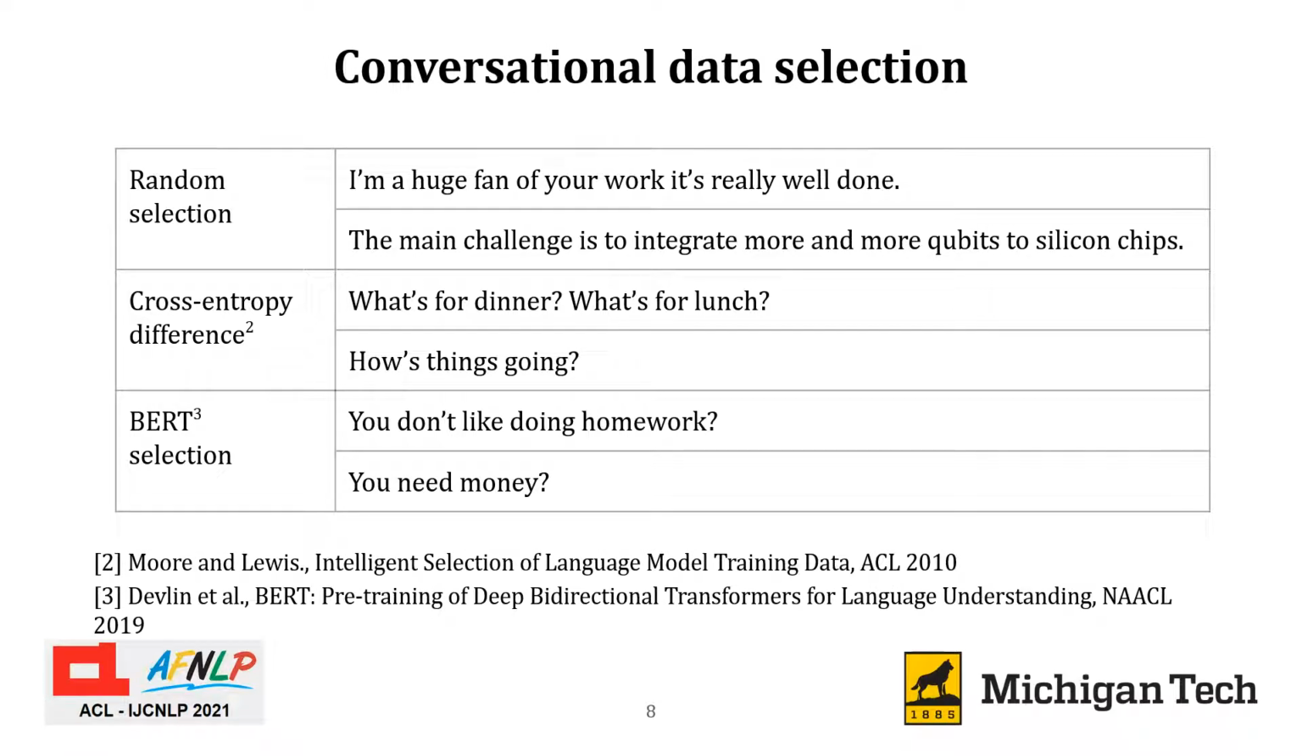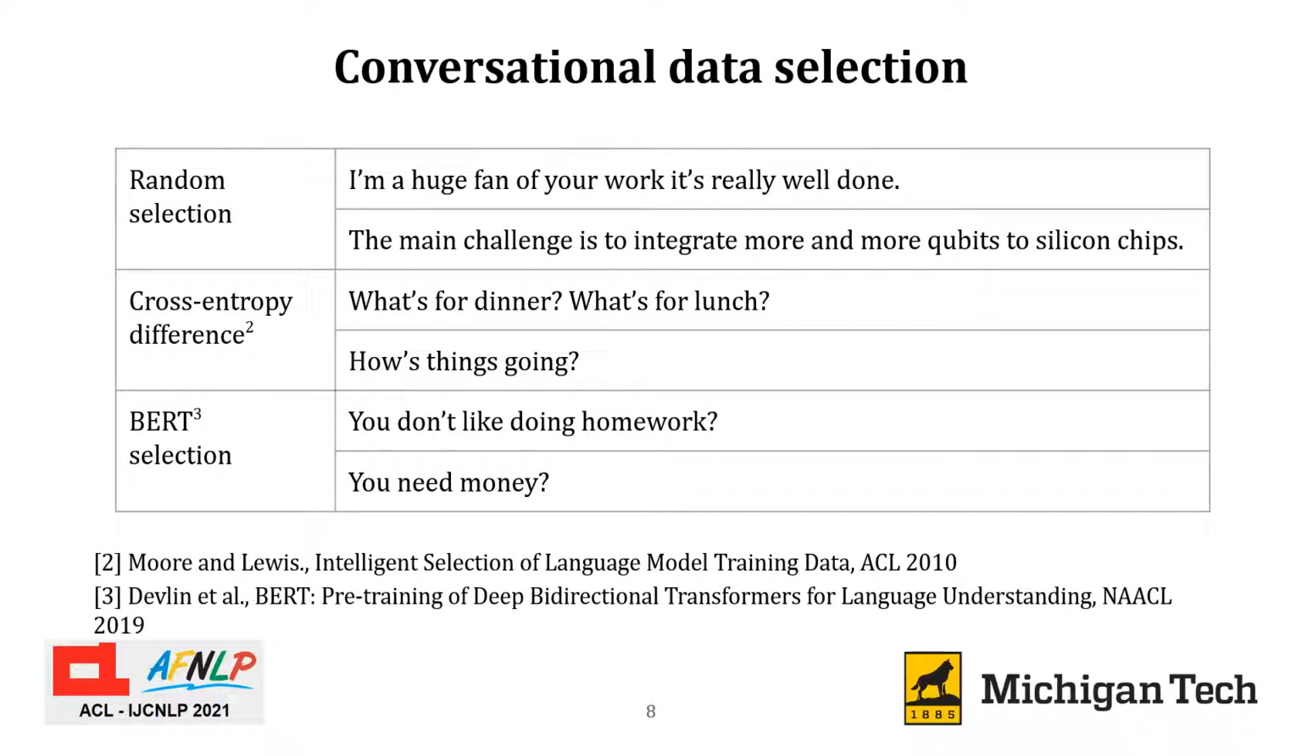Using the crowdsourced dataset as our target domain, we selected sentences from 1 billion words of web text until we reached 100 million characters of training data. We selected sentences in three ways. First, as a baseline, we randomly selected sentences. Second, we calculated the cross-entropy difference of a sentence using models trained on subsets of the in-domain and out-of-domain data and took the highest scoring sentences.